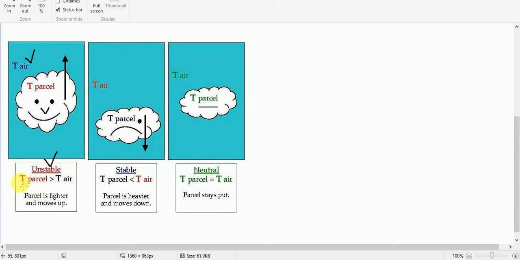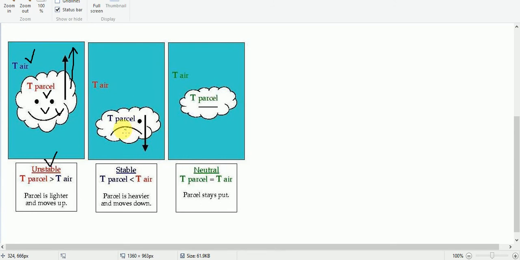See here, T parcel is greater than T air. That means the temperature of this parcel of air is greater than the temperature of the surrounding air, and that is why this parcel of air will be lighter than the surrounding air, and hence the air will rise upwards. That means the air is in an unstable condition.